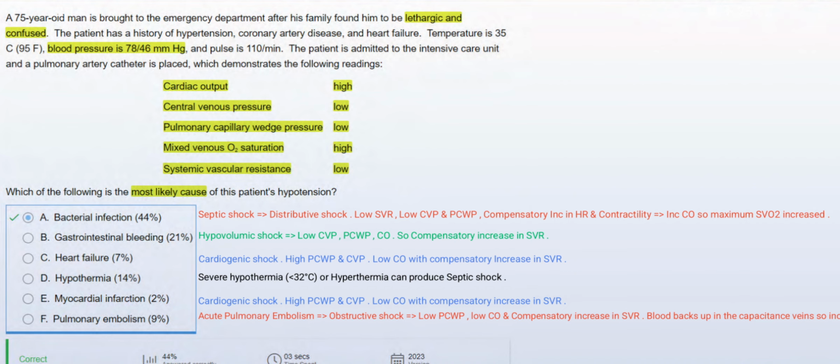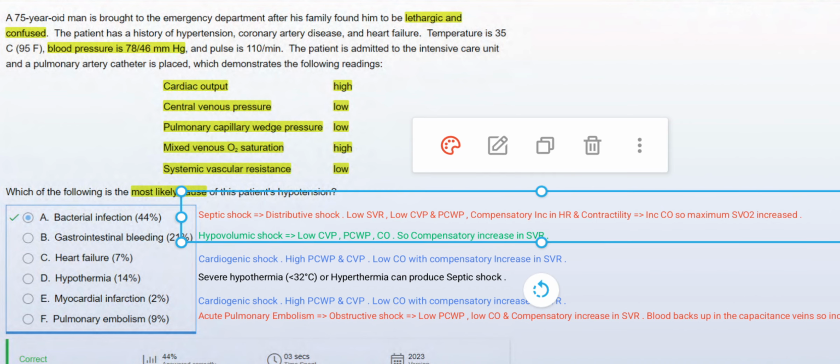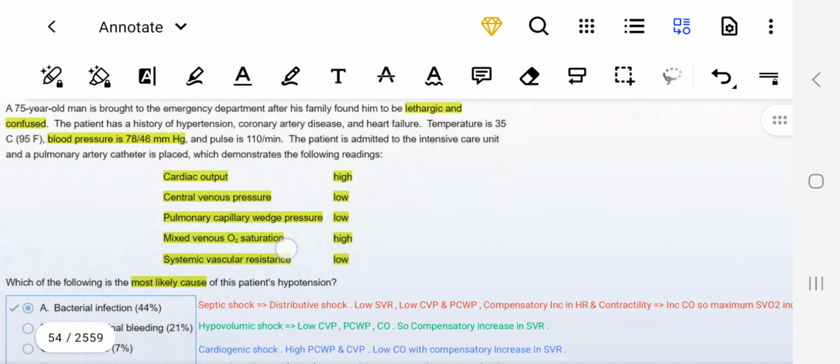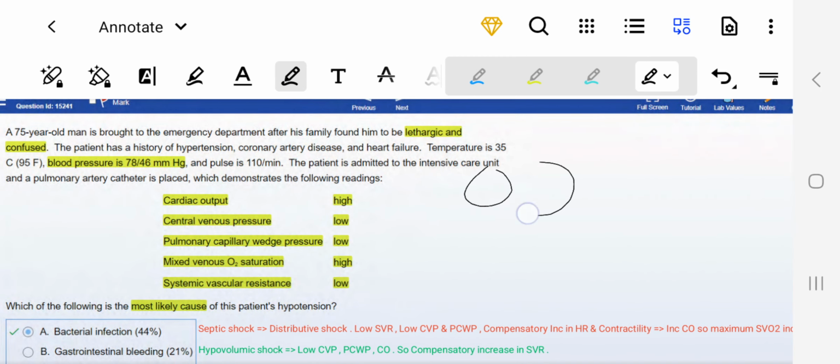What is central venous pressure? Central venous pressure is the pressure in the right atrium. What is pulmonary capillary wedge pressure? Pulmonary capillary wedge pressure is the pressure in the left atrium. Let me draw this for you. Let's say this is the heart.